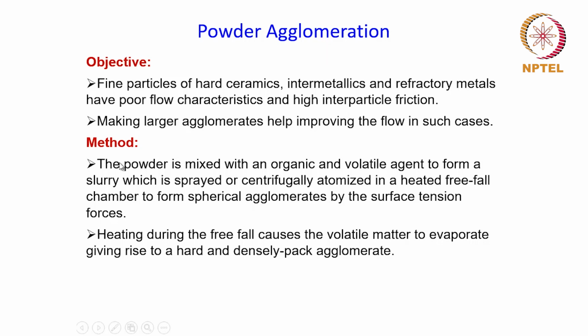The way it is done is the powder is mixed with an organic and volatile agent to form a slurry first, which is then sprayed or centrifugally atomized in a heated free fall chamber to form spherical agglomerates by surface tension forces. While being heated during the free fall, this volatile matter will evaporate, leaving behind hard and densely packed agglomerates.